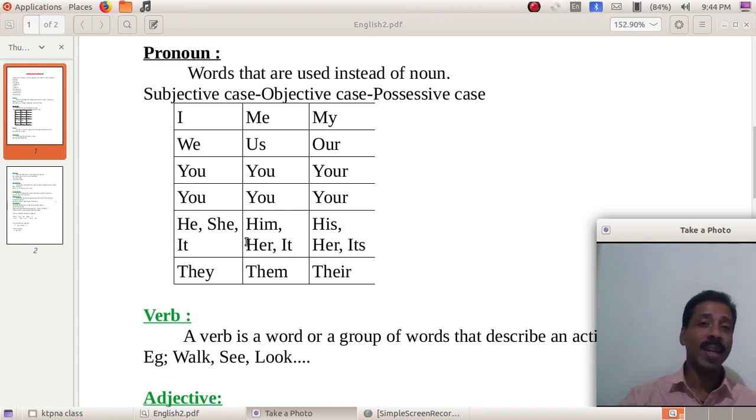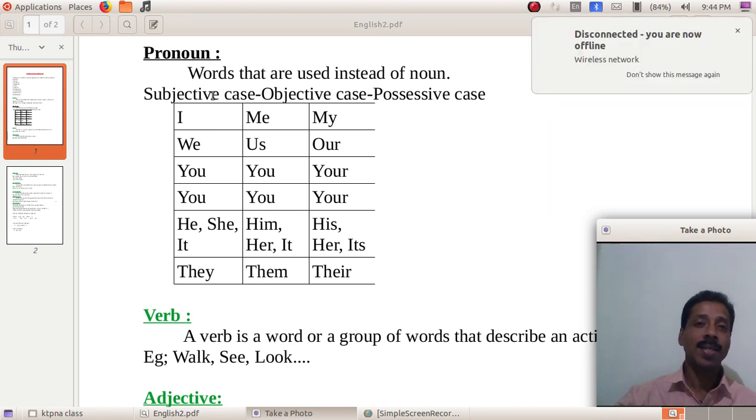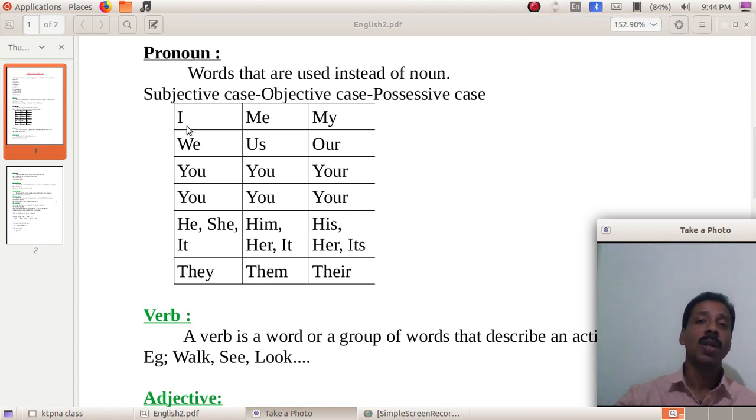Different cases of pronoun are there. The first one is the subjective case, when a pronoun is used as a subject. The first person pronouns are I and we, second person singular and plural you, third person singular he, she, it, and plural they.